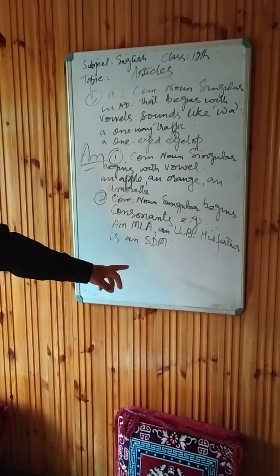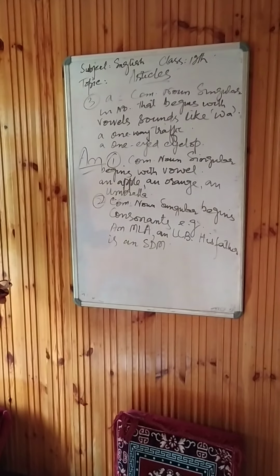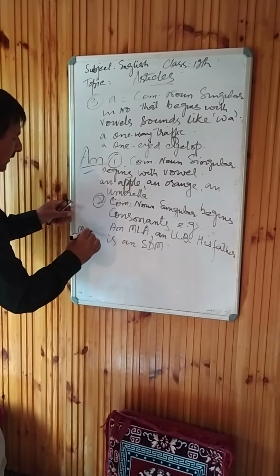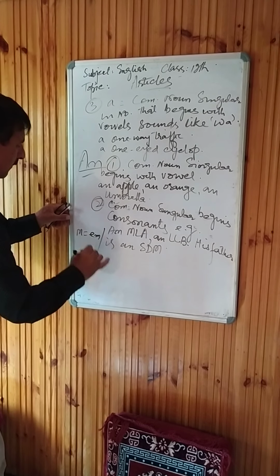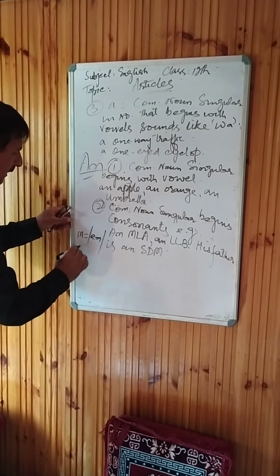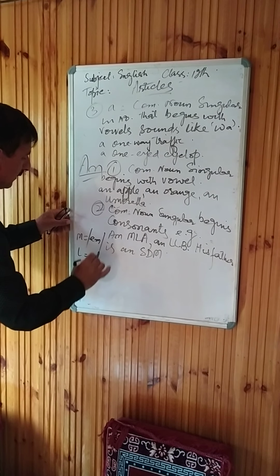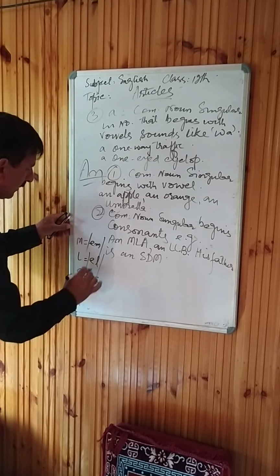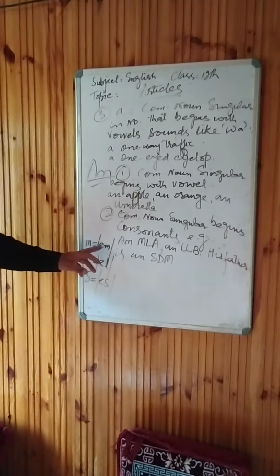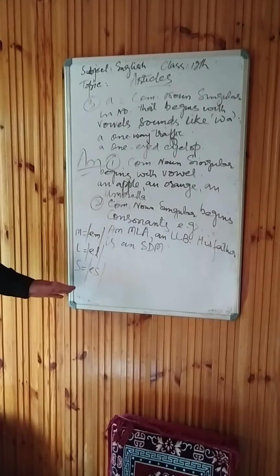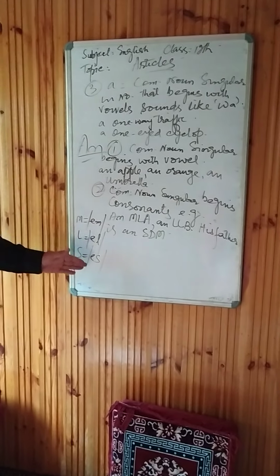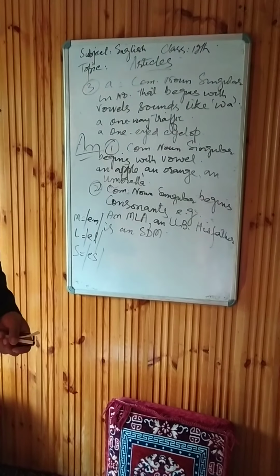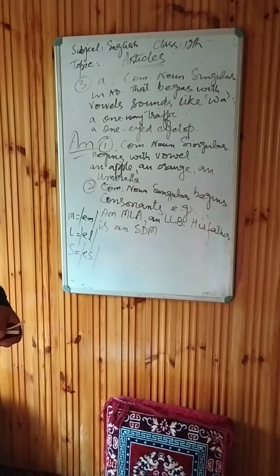Actually their sound, if we know the phonetic: M is written like this, L is like this, S. Now you see their sound begins with a vowel. That's why, though these are consonants, we use an instead of a.